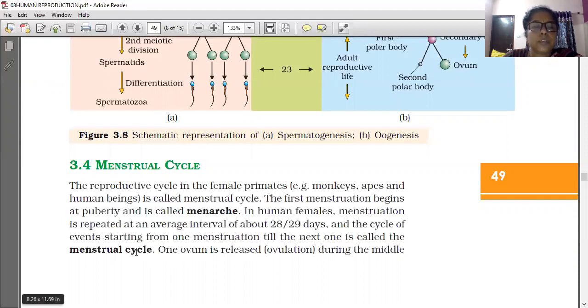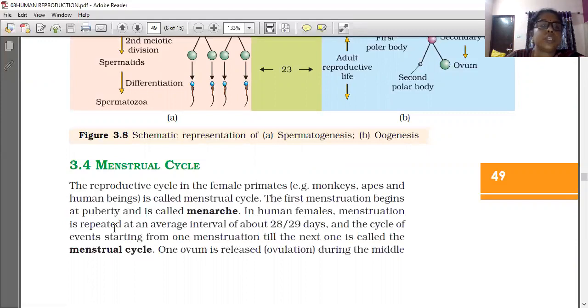The cycle of events starting from one menstruation till the next one is called a menstrual cycle. The interval between the completion of one menstruation and the start of the next is called the menstrual cycle. So the reproductive cycle in female primates like monkeys, apes, and human beings is called a menstrual cycle.